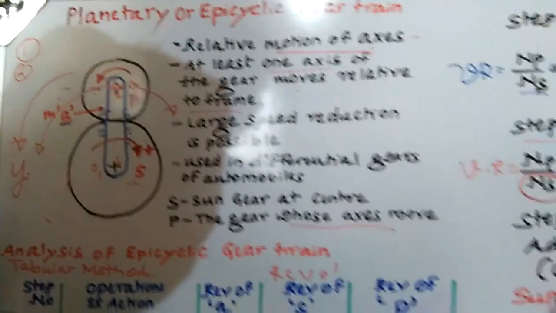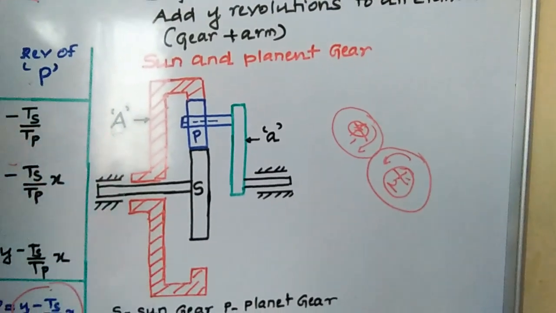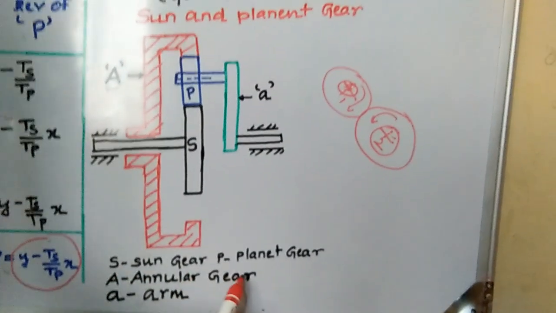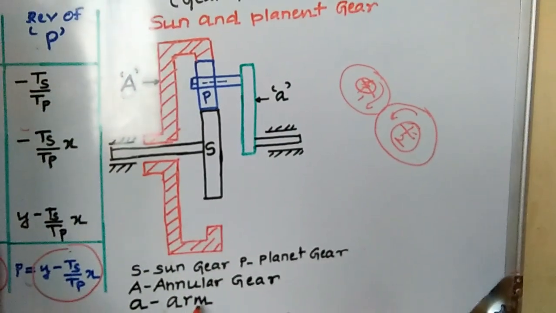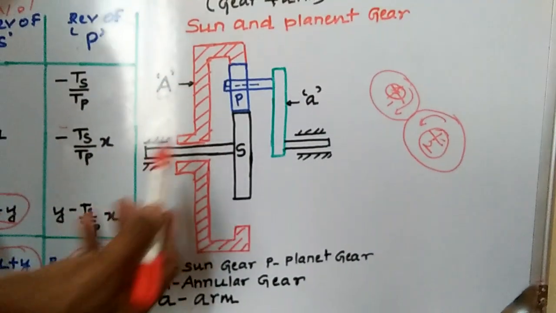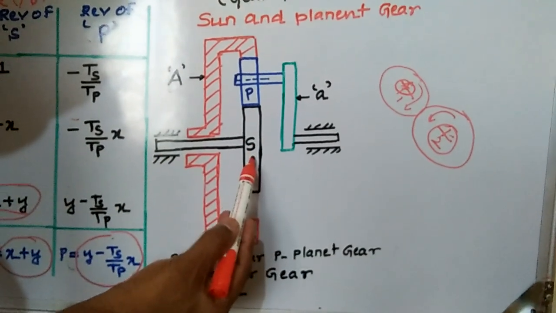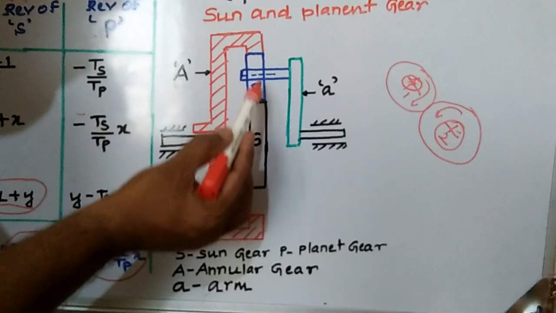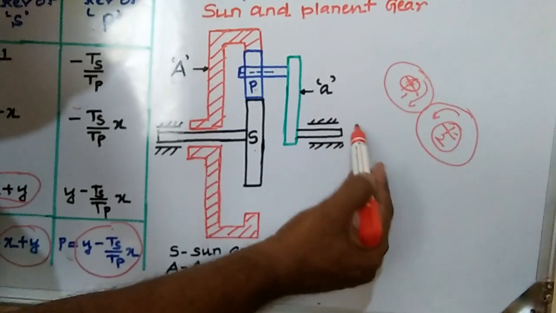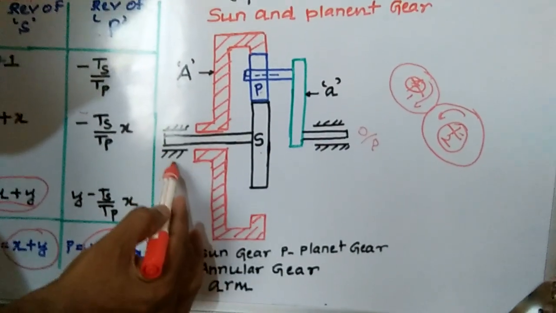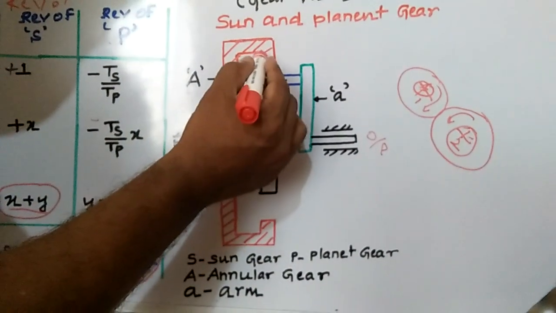Okay, then here also I have taken a sun and planet gear. In that case, we will find one more gear, that is an annular gear. I have written S as the sun gear, P is nothing but the planet gear, capital A is nothing but the annular gear, small a is nothing but the arm. Here also I have taken an input shaft connected to the sun gear, which is connected to the planet gear, and once again the planet gear is connected to the annular gear. Once again, here the arm is connected to the output. The sun gear is connected to the input in this figure. That is the annular gear. The annular gear has internal teeth.